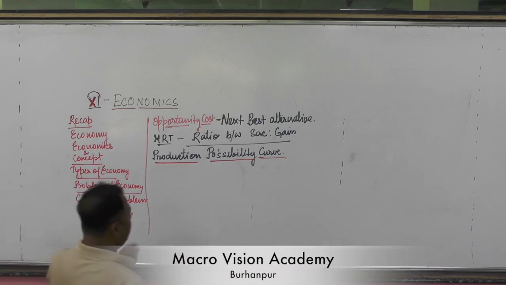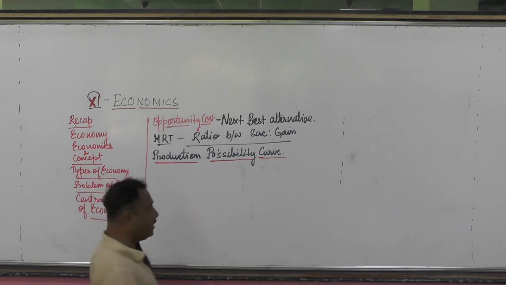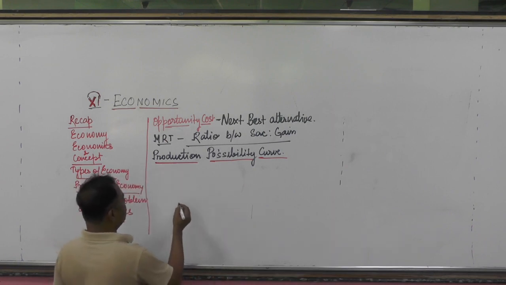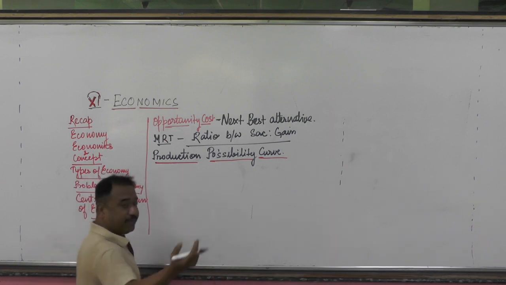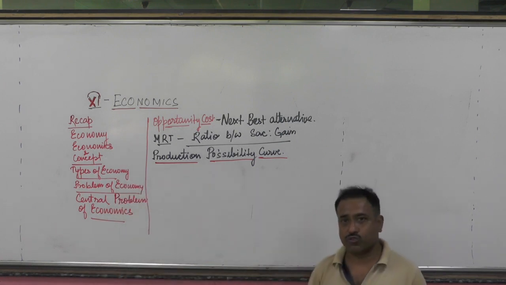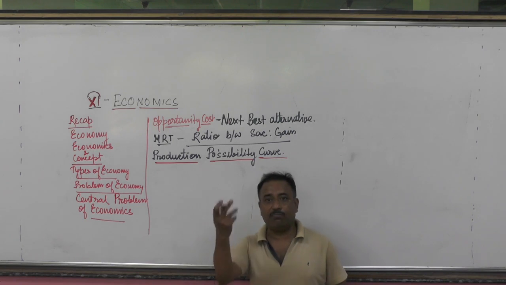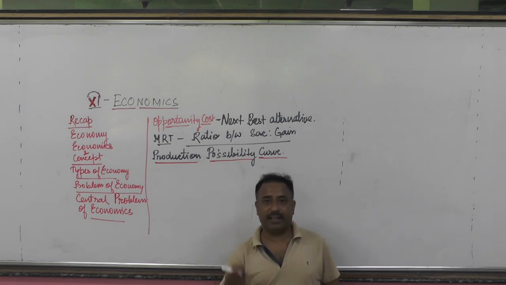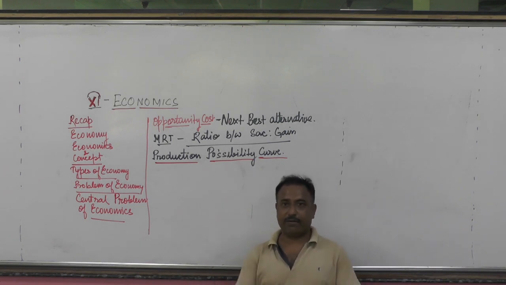See here, production possibility curve. Before going to the curve, I have two options. In a village, suppose, take it for example, I think all of you have seen the film Sholay, is it clear? One Gabbar was there. He used to come to the village and take away all the things.